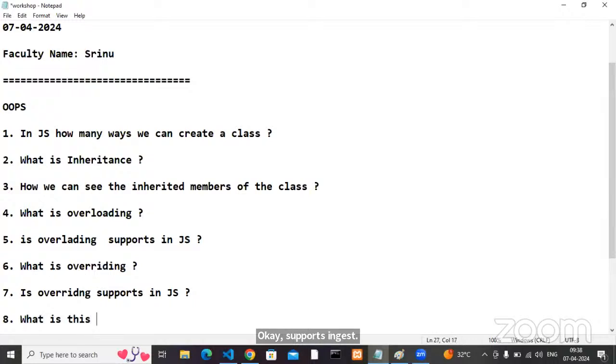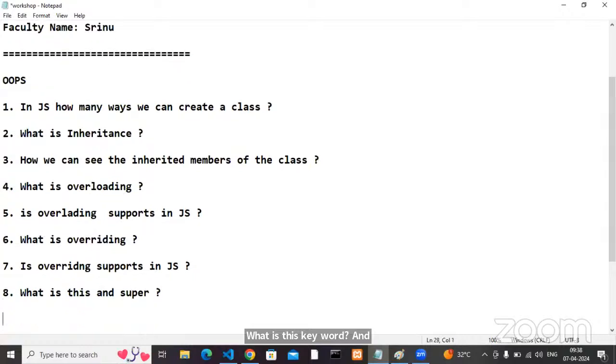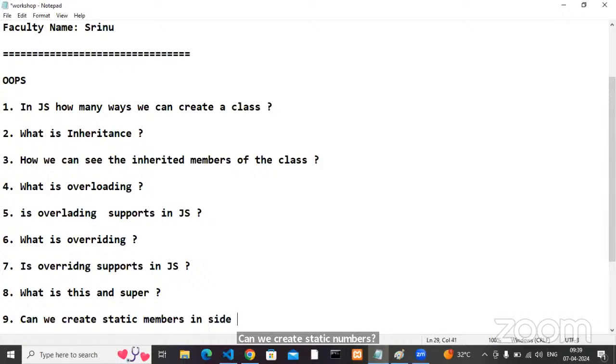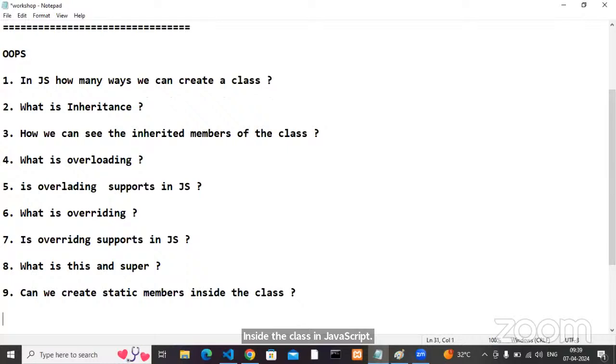What is the this keyword and what is the super keyword? Can we create static members inside the class in JavaScript? Anyway, it's JS only, no issues.